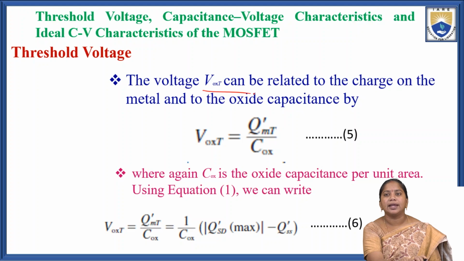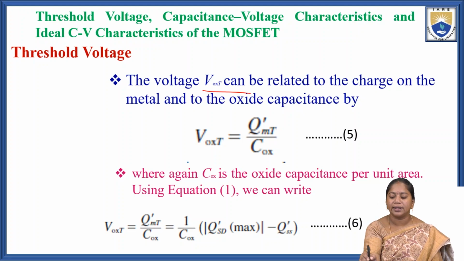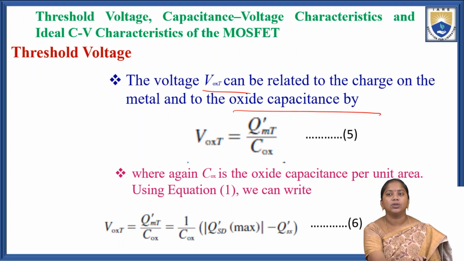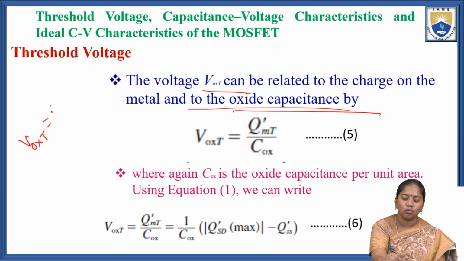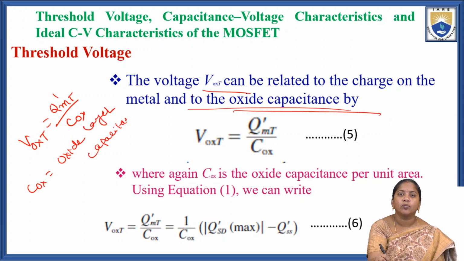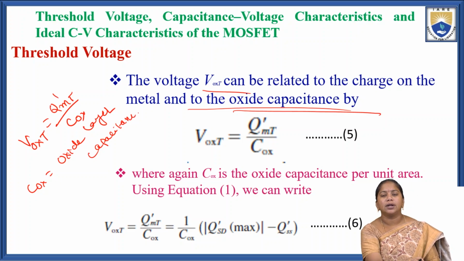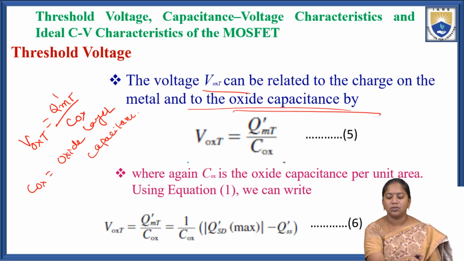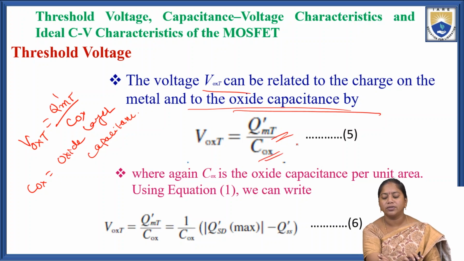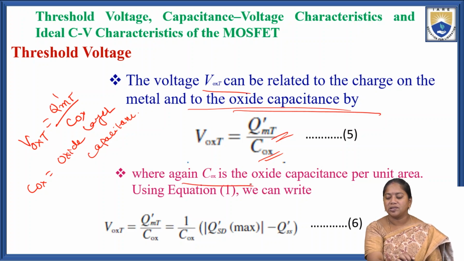The voltage Voxt can be related to the charge on the metal and to the oxide capacitance, given as Voxt equals Qmt' divided by Cox. Here Qmt' is the charge on the metal surface, and Cox is the oxide layer capacitance, the oxide capacitance per unit area.